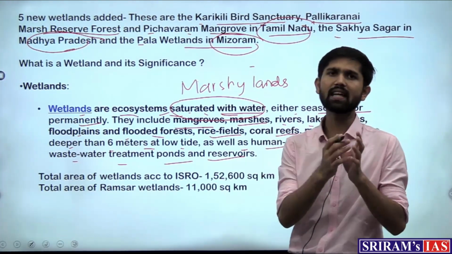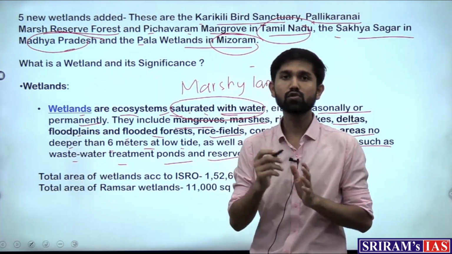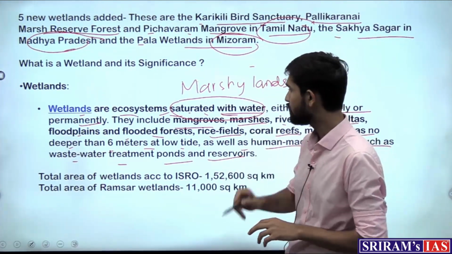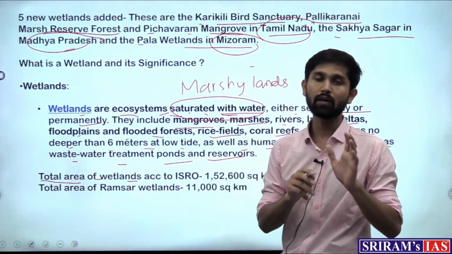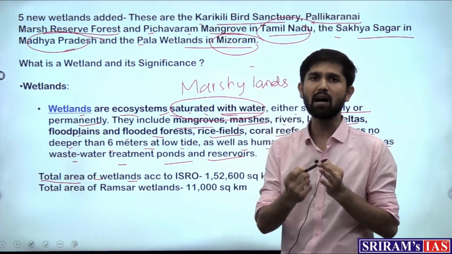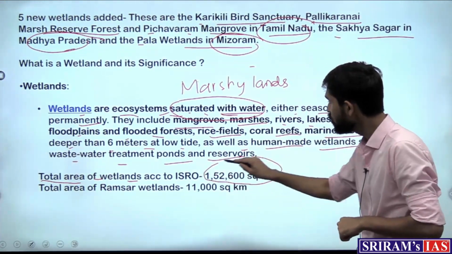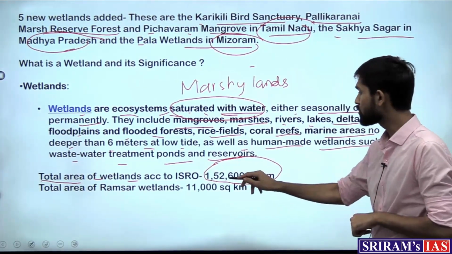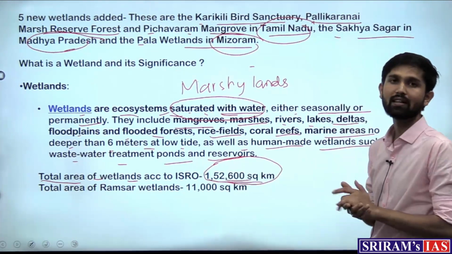And so when we say that some wetlands are there in the Ramsar list and some are not, according to ISRO, the data for this is that the total area of wetlands in India, right, all that we saw as wetlands, rivers, floodplains, marshy lands, deltas, is around 1,52,600 square kilometer. So this is the total area of wetlands in the country.